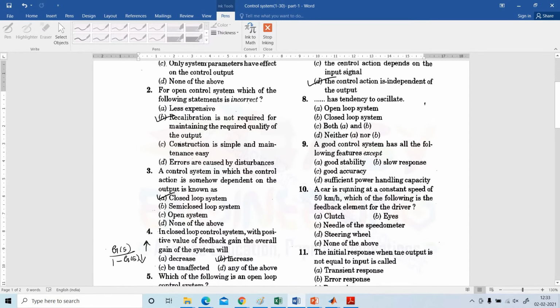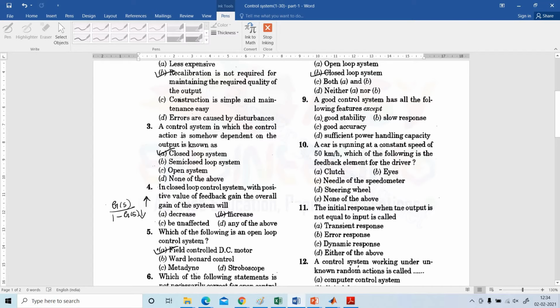Which has a tendency to oscillate? That is closed loop system, because it consists of feedback signal. 9. A good control system has all following features except good stability, slow response, good accuracy, sufficient power handling capacity. Slow response is the correct answer.